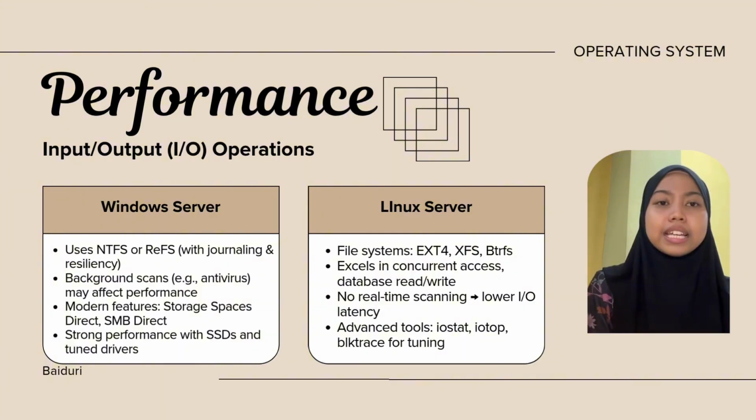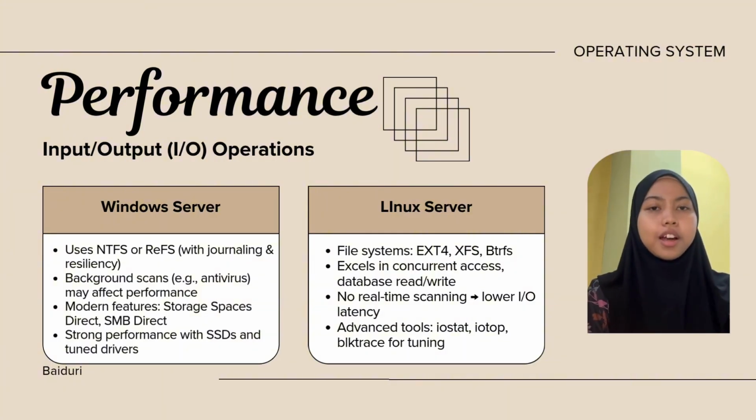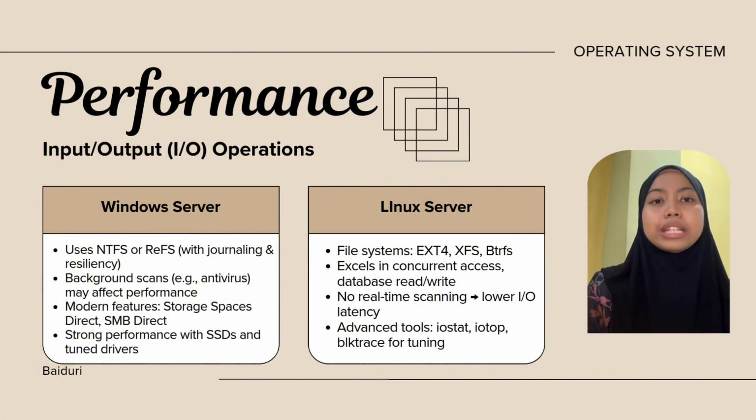Linux, in contrast, is often faster in raw I/O operations. File systems like ext4 and XFS allow faster concurrent access, especially for databases and file servers. Linux doesn't run real-time scans, which means less I/O interruption, and it includes powerful tools like iostat and blktrace to monitor and fine-tune disk behavior.